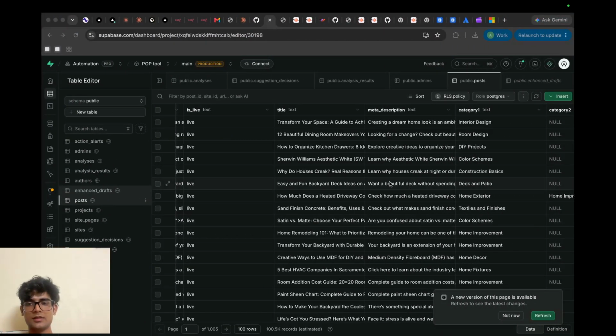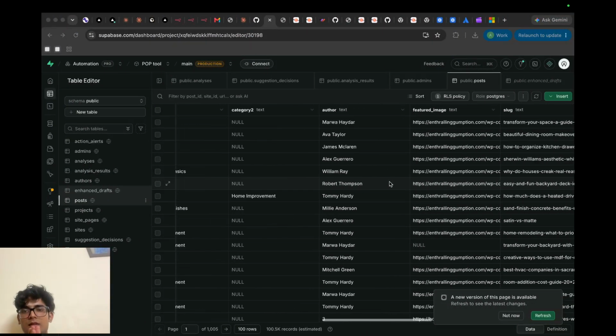So yes, that's all about this project. That's my part in this project: to scrape the data and make the embeddings of the data that we have crawled. Thank you.